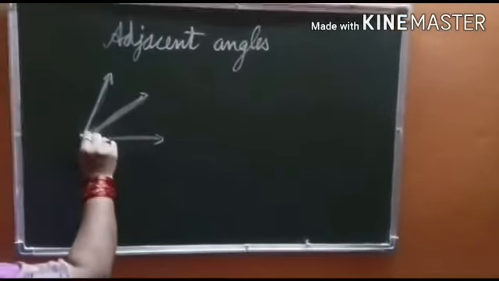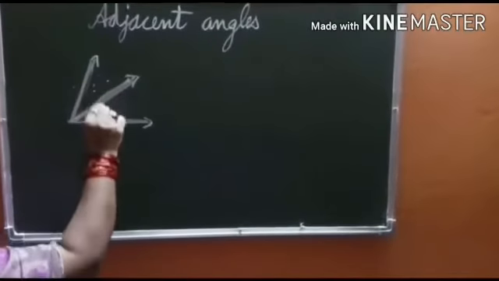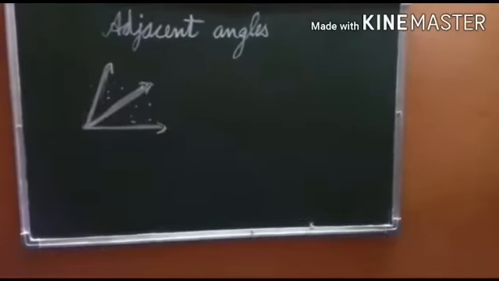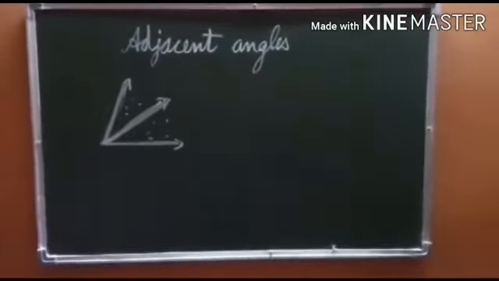The uncommon arms lie on the opposite side of this arm, and all the interior points in both are different. These are the four conditions of adjacent angles, children, which I have explained to you in detail. Now we will answer some questions given in your book regarding adjacent angles. The first question is, can two adjacent angles be supplementary?